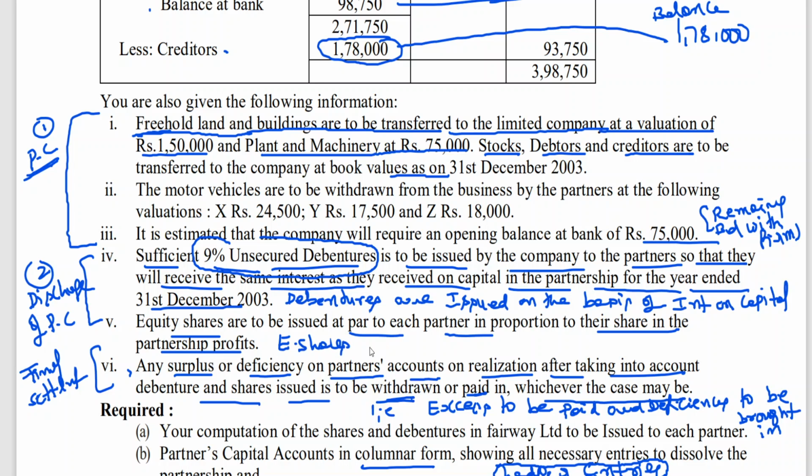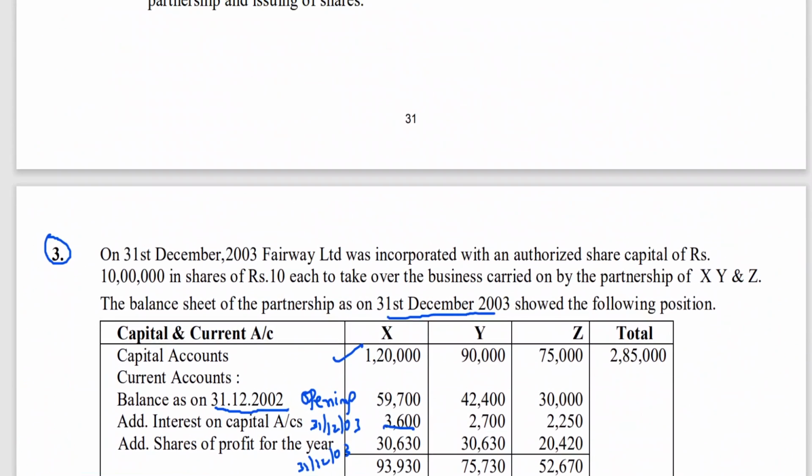Equity shares are to be issued on the basis of profit sharing ratio of the partners. Last class we said 1:1 equally. Equity shares are to be issued on the basis of profit sharing ratio. Now, you don't have profit sharing ratio, you can see with authorized share capital.